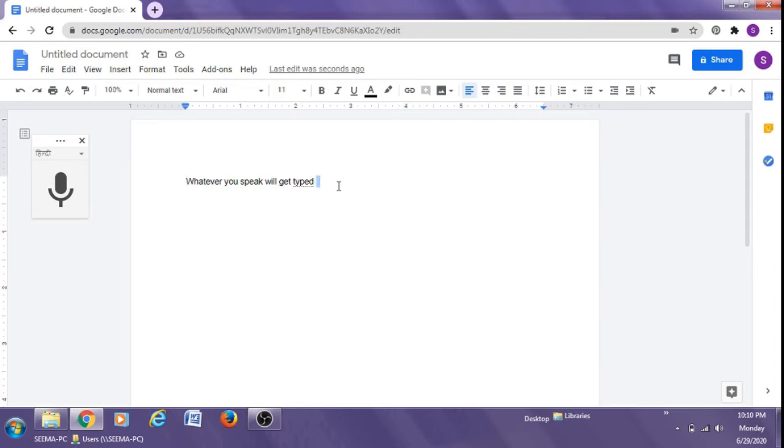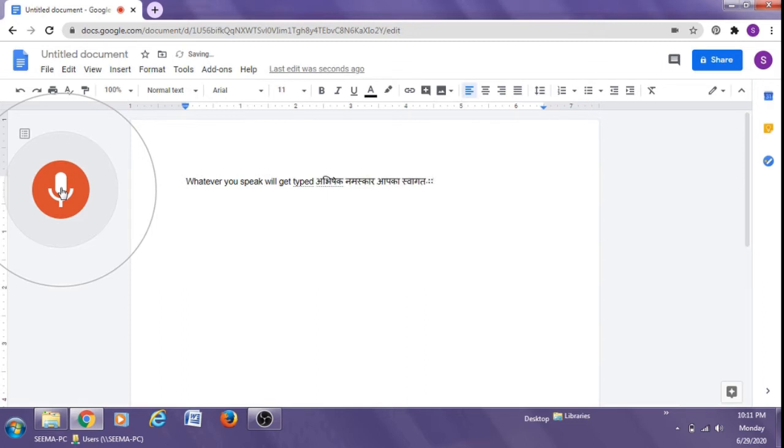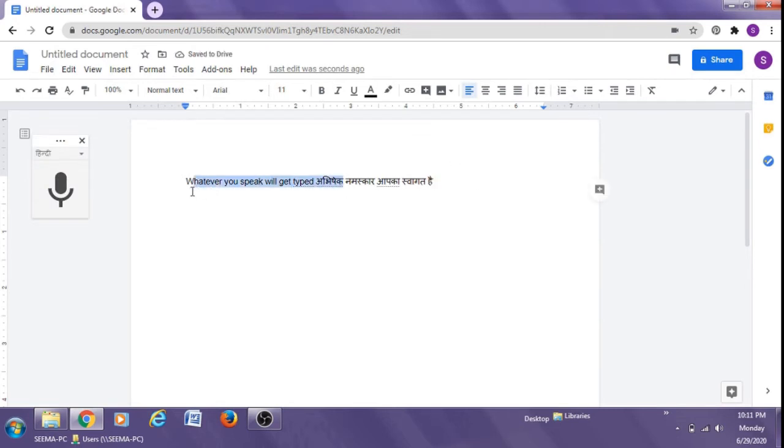Now I click on this button and say, Namaskar, आपका स्वागत है. And stop. Now it has been typed. So this is a very important feature of Google Docs.